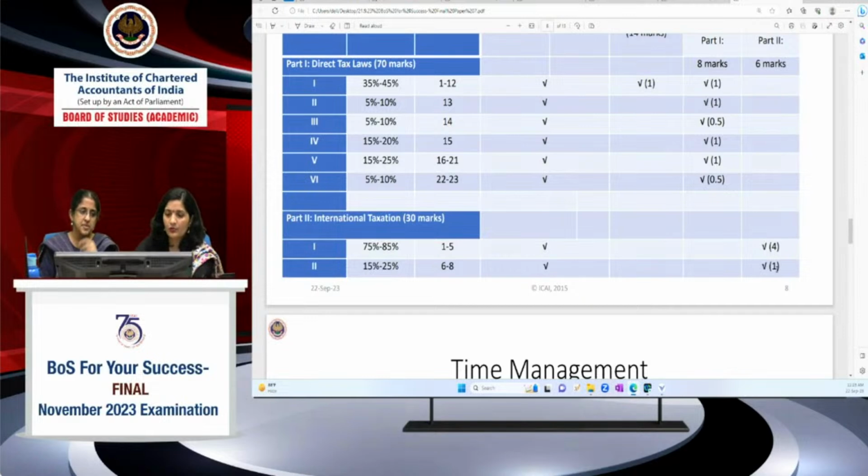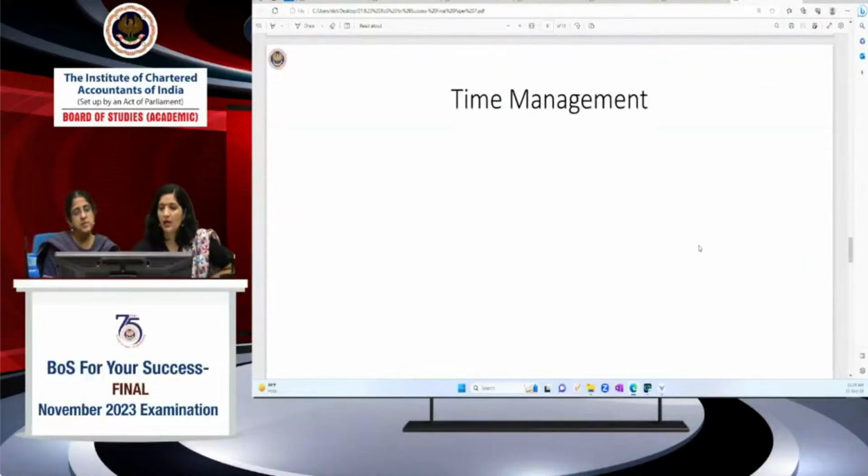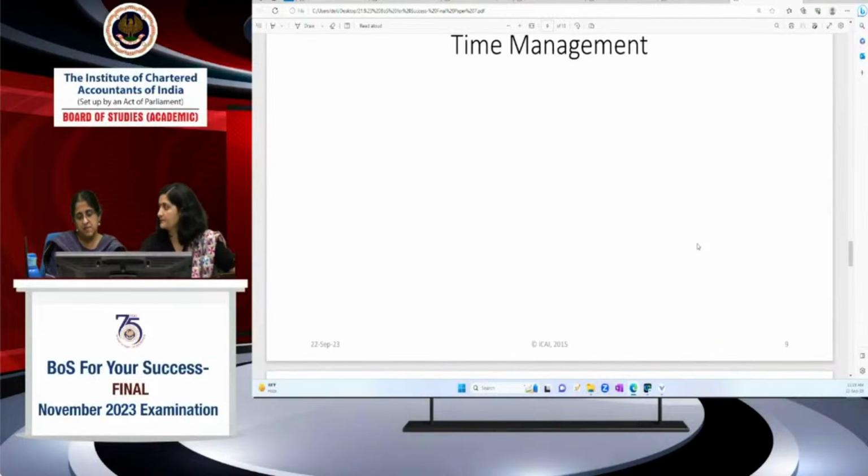Similarly, 1 question will be there for 6 marks from this second section, which is based on last 3 topics, right. So this is the overall pattern which is being there for your paper 7. Then time management, how to manage the time during the examination. See, actually you have 3 hours, 3 into 60, 180 minutes.